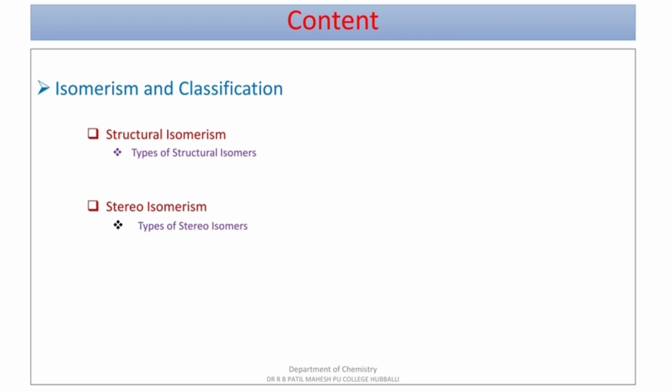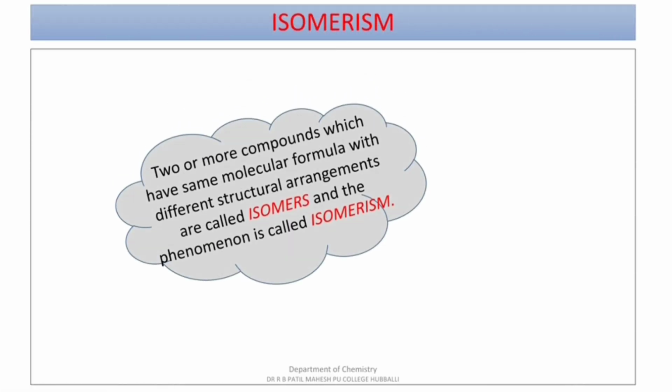Let us begin our today's session with isomerism definition. Iso means same. Two or more compounds which have same molecular formula with different structural arrangements are called as isomers, and the phenomenon is known as isomerism.